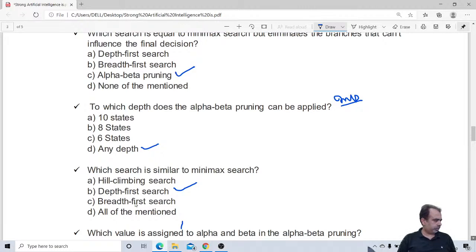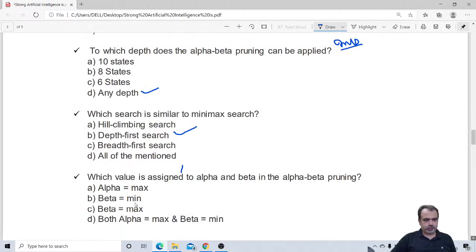Saurabh says B, Shishi Chaudhary said D, any depth. Judge says B, Arpit Kanwar says B. Yeah, depth first search is the correct answer. So let me move toward the next.